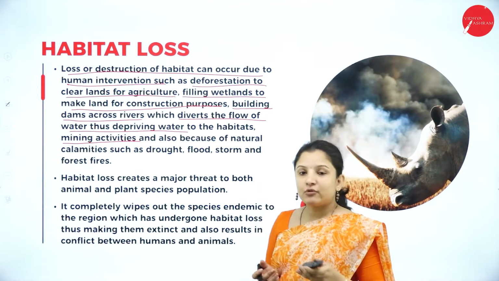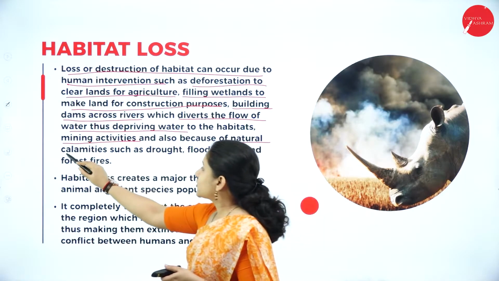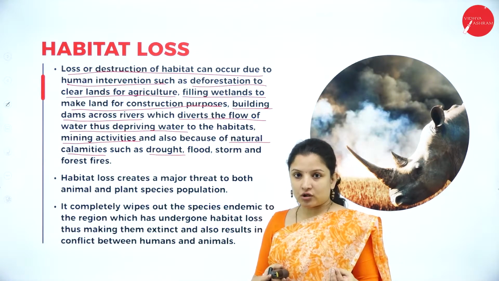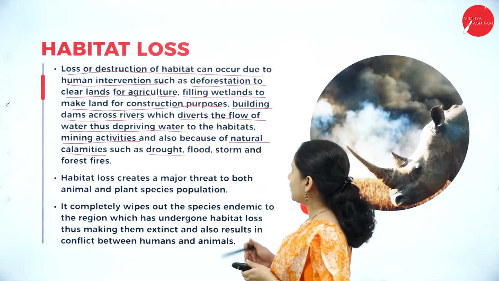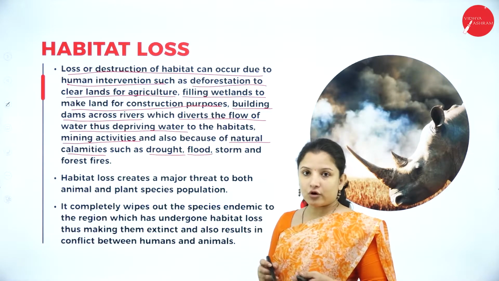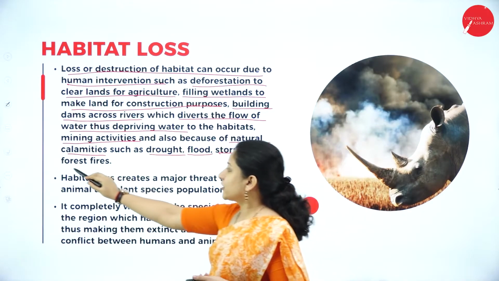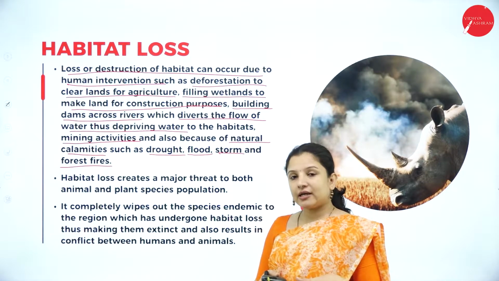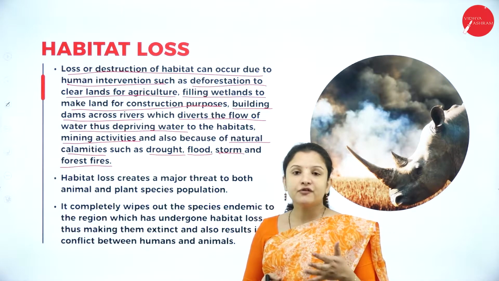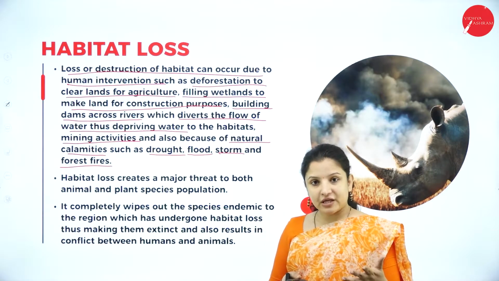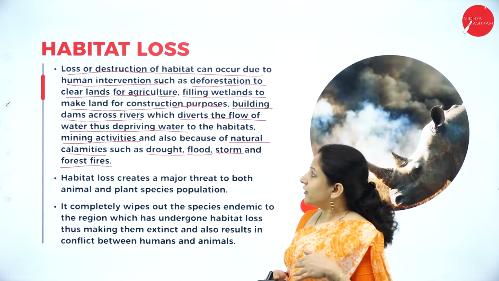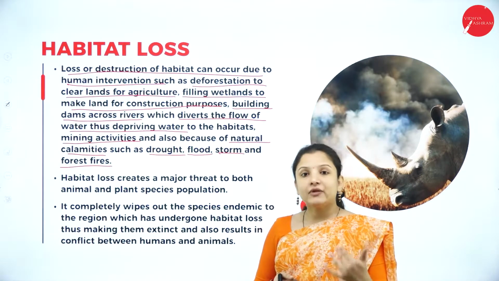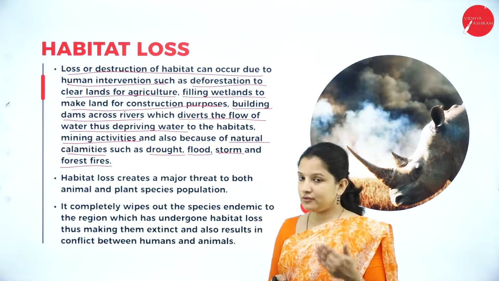And also some of the natural calamities such as drought. Drought is the unavailability of water, that is the dry conditions. Then the flooding of water, the storm, and the forest fires. Natural calamities usually don't occur because of human intervention. It is because of nature, which is unavoidable. Therefore, these natural calamities can also cause habitat loss, therefore posing a threat to the biodiversity.